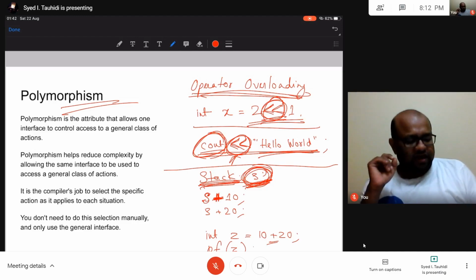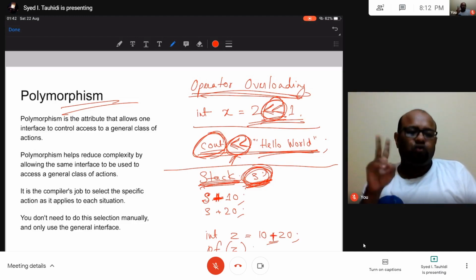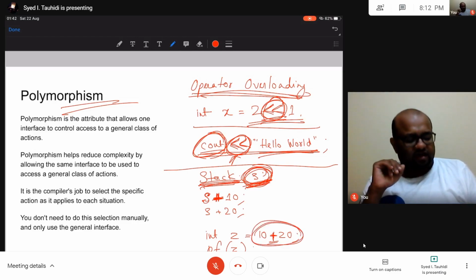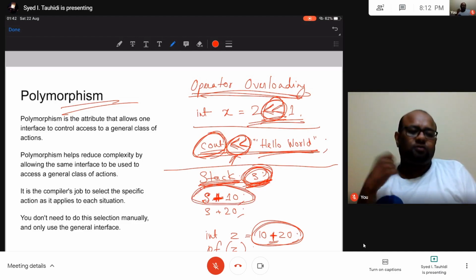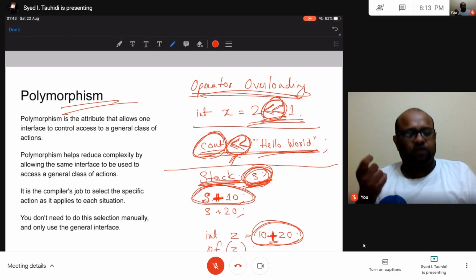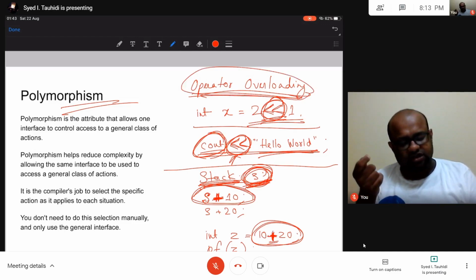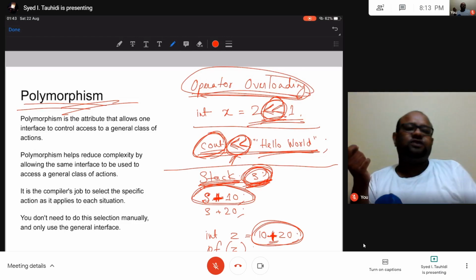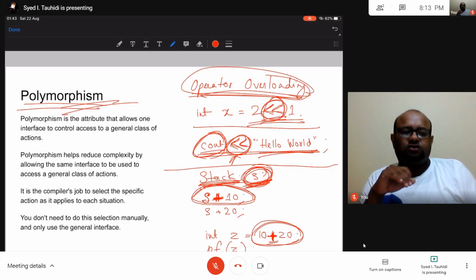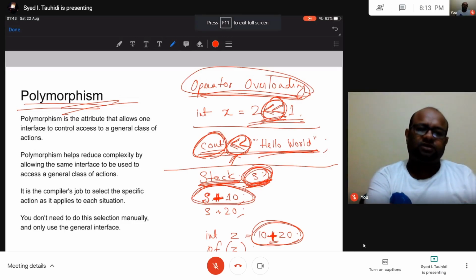This symbol plus now has two meanings. One is the normal addition that it was doing previously, and now when it appears to the right of my object of class stack, it will have the meaning of push to the stack. So this symbol's meaning is now overloaded. This is known as operator overloading. This is also a type of polymorphism that C++ enables us to do. So this is polymorphism.